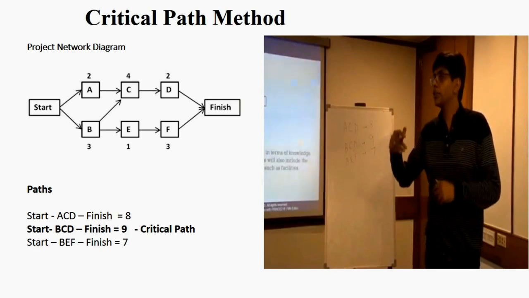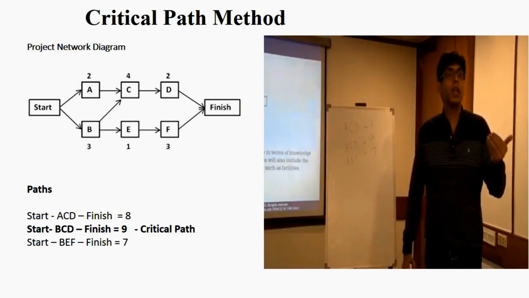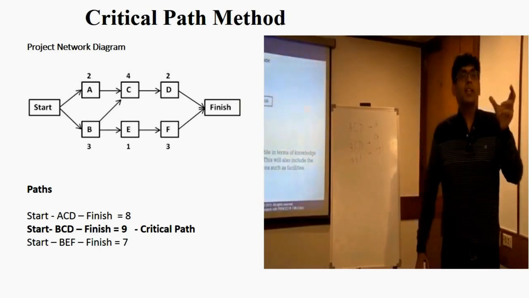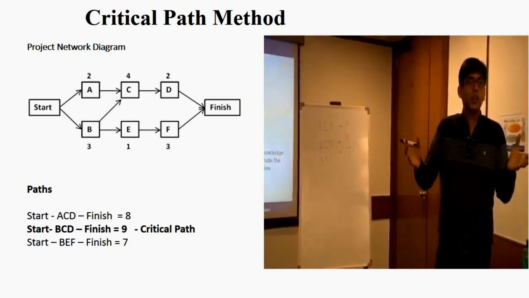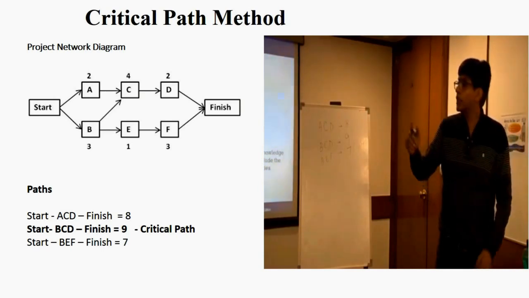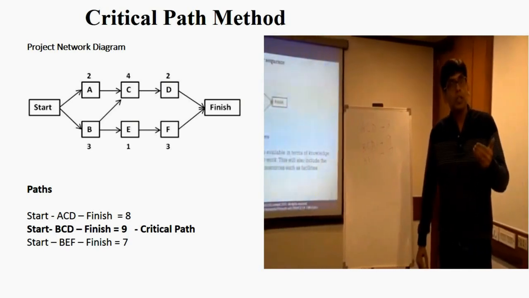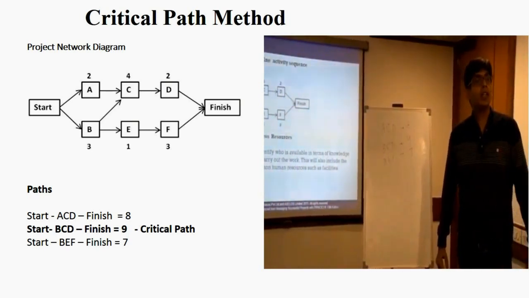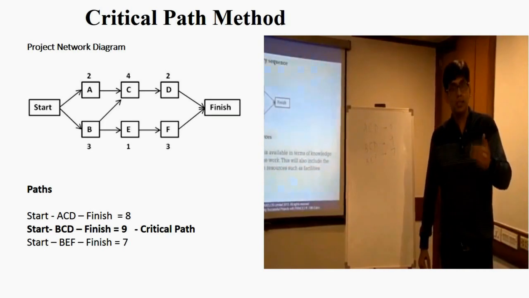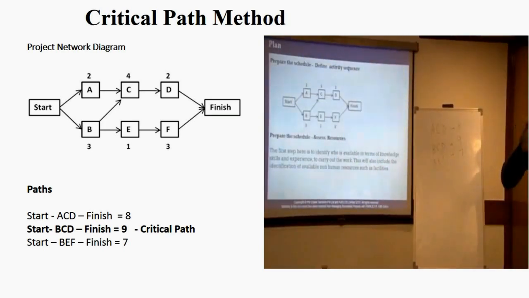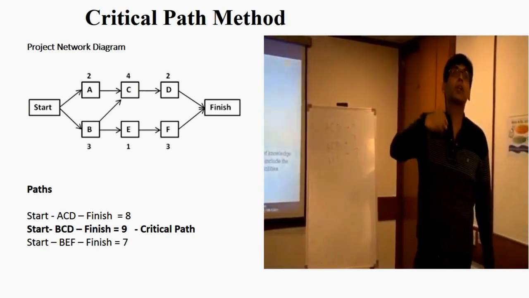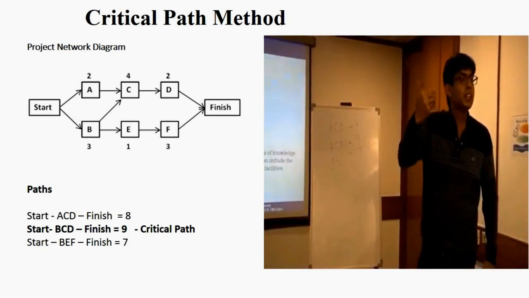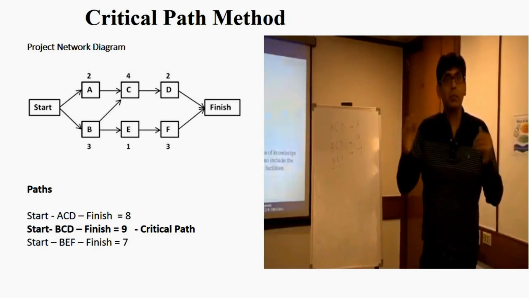In fact, there is a term called float, total float, slack or total slack. Any delay that we can afford in any activity on the project network diagram is called float, slack, total float or total slack. For the critical path, it will always be 0, but on a non-critical path, we can afford some delays. For example, to ensure that your critical path is not at risk, you might have to take resources from the non-critical path to mitigate the risks of slippage of the critical path.